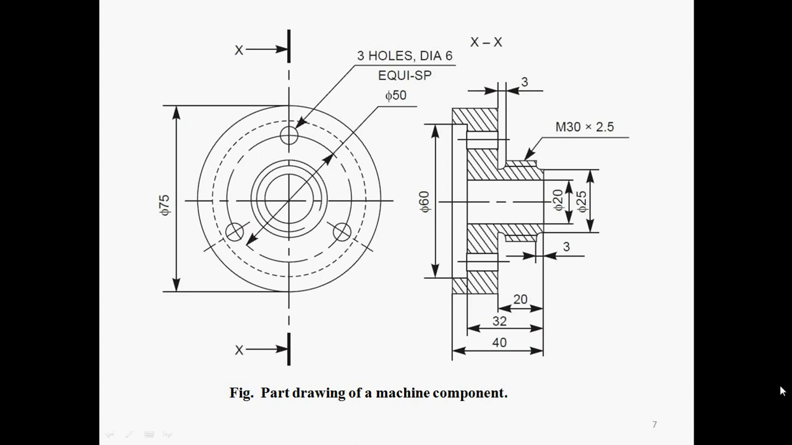And the drawing is very important because I already told that it is the language of the engineer. So the drawing must be clear, it must be understandable, there should not be any misinterpretation. Such things are important, and this is one of the very good examples of a part drawing of a machine component. Thank you.